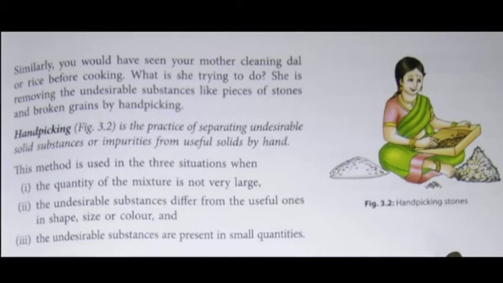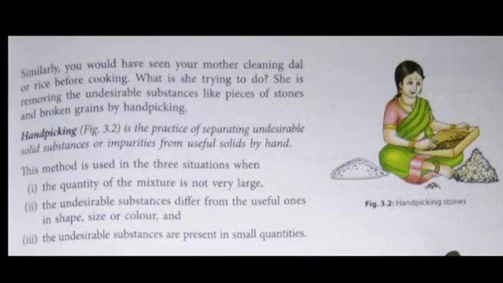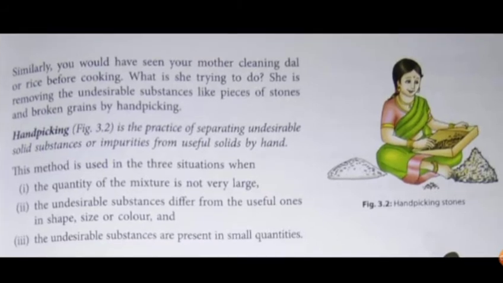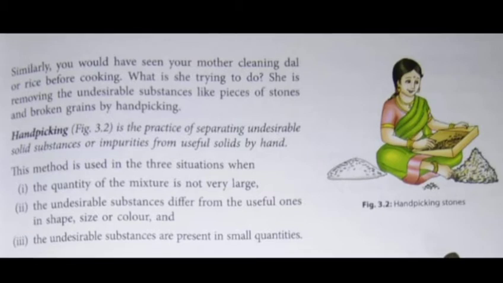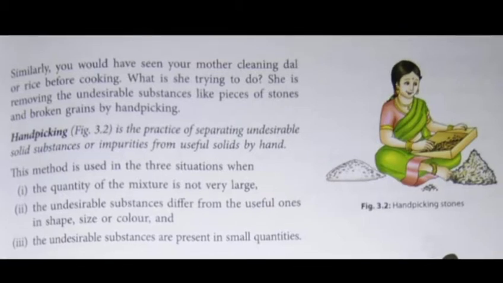Then this method is used for the separation of the undesirable substances when they differ from the usual ones in shape, size or color. Because you are simply using your hands for this kind of separation, you will separate the undesirable substance by your hand simply when you see it. Whenever you see the undesirable substance, at that very time you will use your hand to pick it up and throw it out. So the undesirable substances should differ from the useful ones in shape, size or color. Only then you can use this method, which is hand picking.